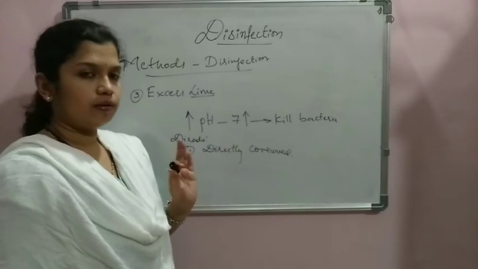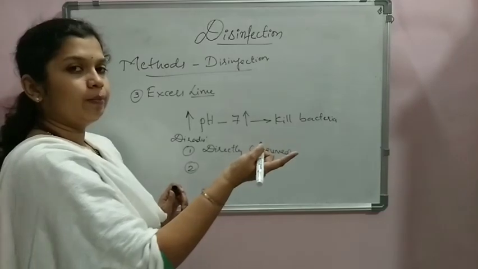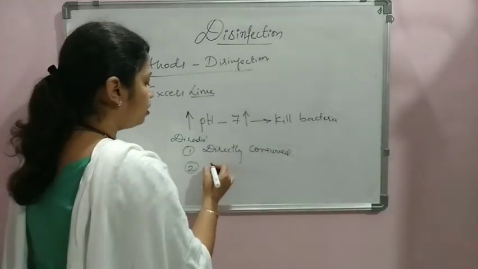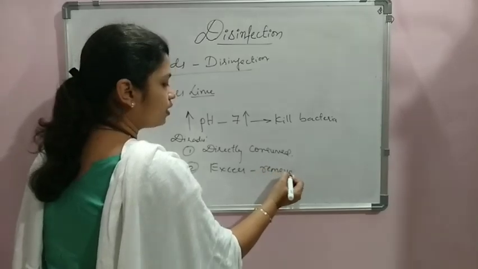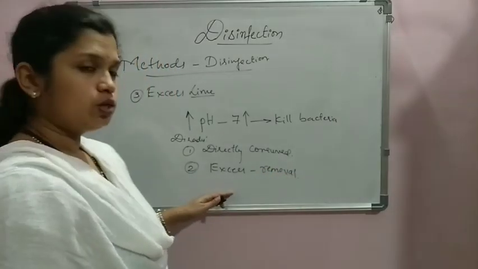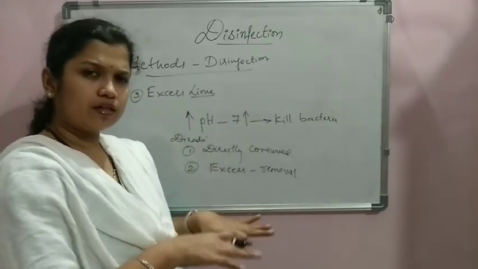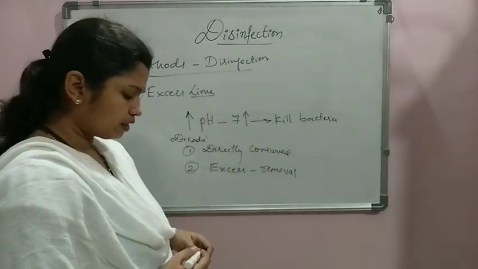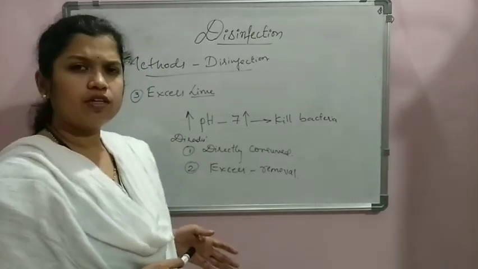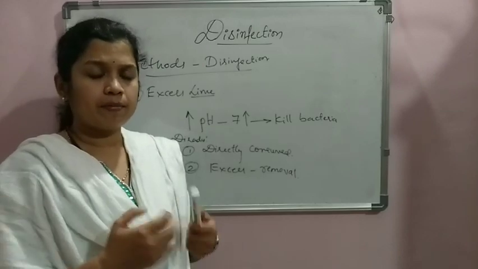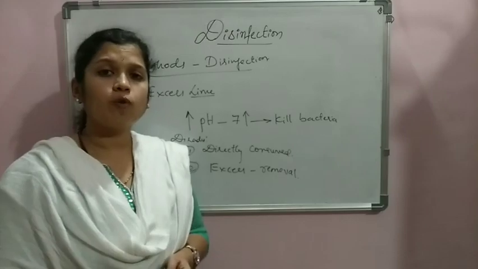Also, when we add excess lime, that excess has to be removed from the water. Removing that is again a process, and it also costs us. Also, some of the material will settle at the bottom. We have to again go for removing that sludge kind of material, and because of that, this is also quite difficult to adopt at a supply scale. And the next method we are learning is the iodine and bromine method.